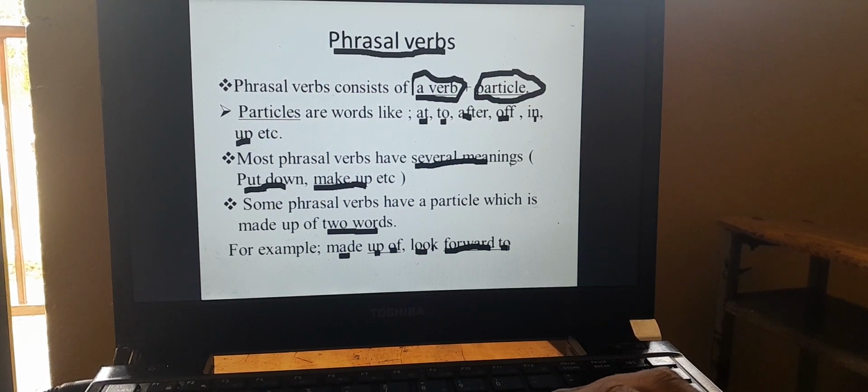By bringing these three words together, we can form phrasal verbs in order to express our ideas. So you should learn more about this kind of phrasal verbs.